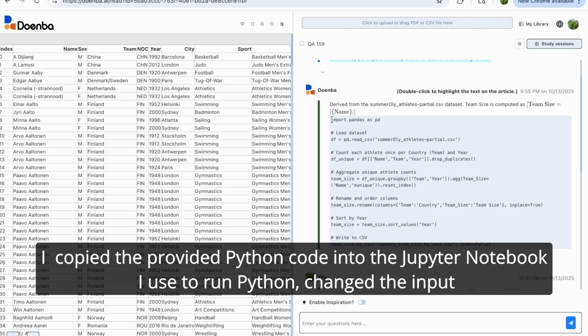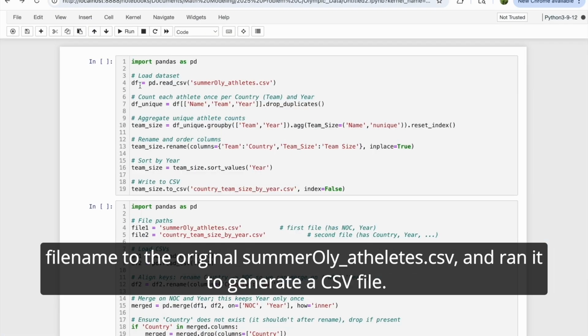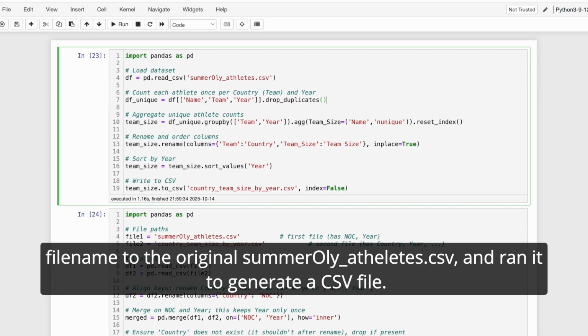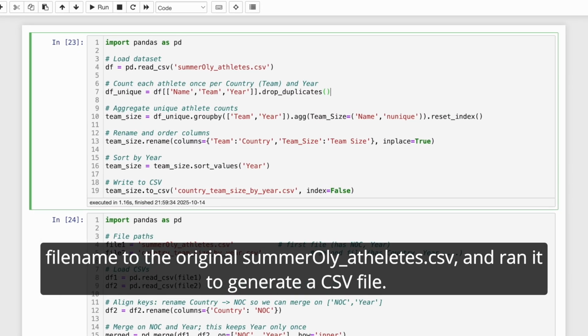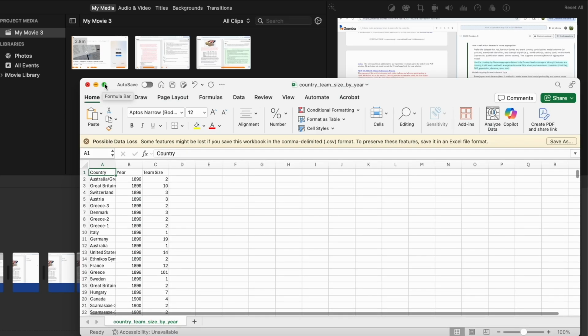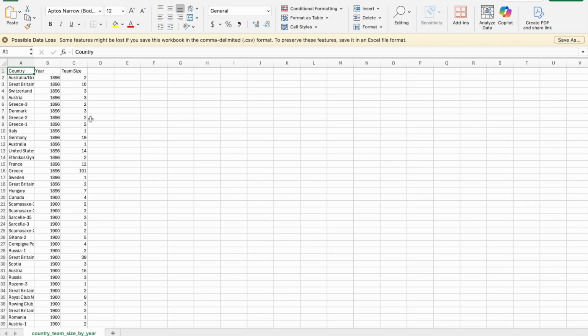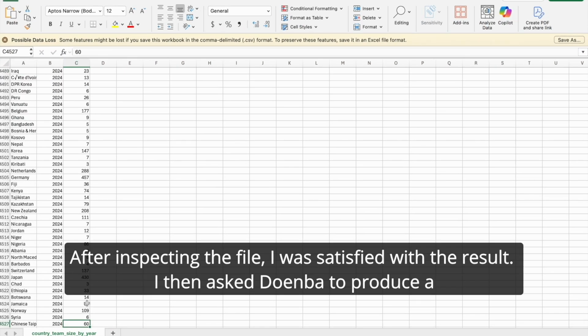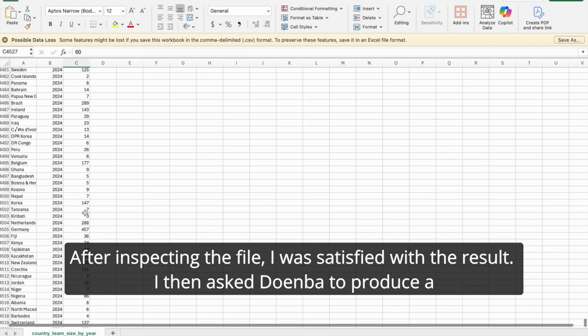I copied the provided Python code into the Jupyter notebook I used to run Python, changed the input file name to the original summer-athletes.csv, and ran it to generate a CSV file. After inspecting the file, I was satisfied with the result.